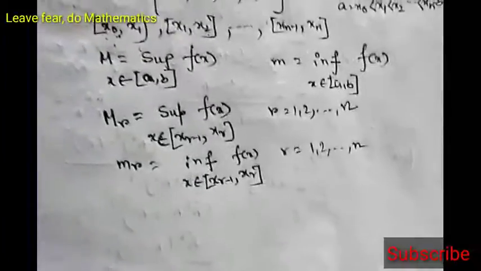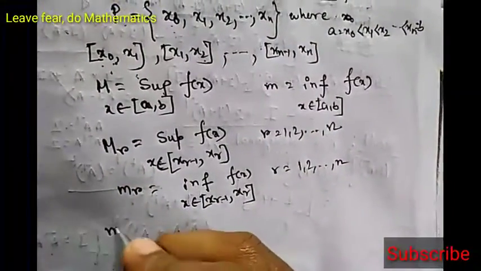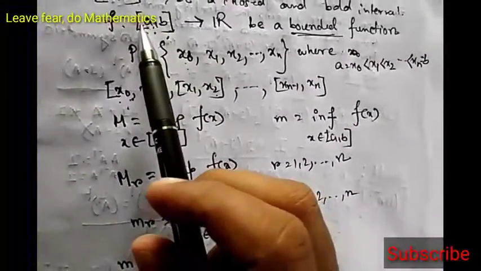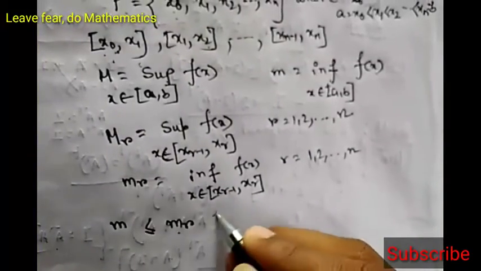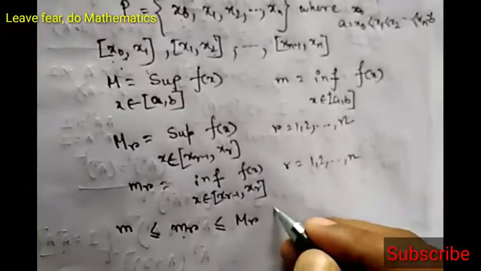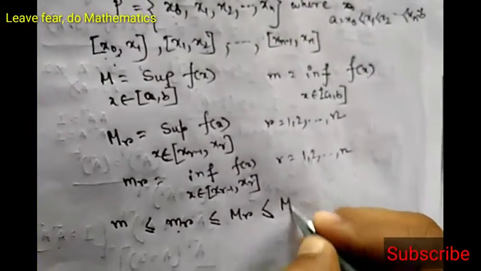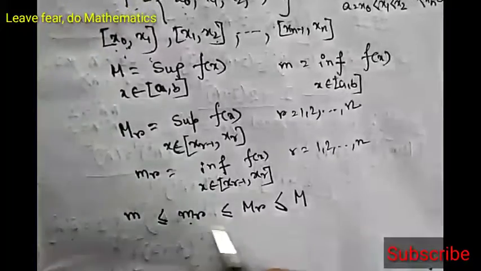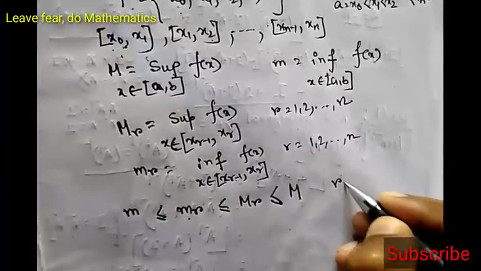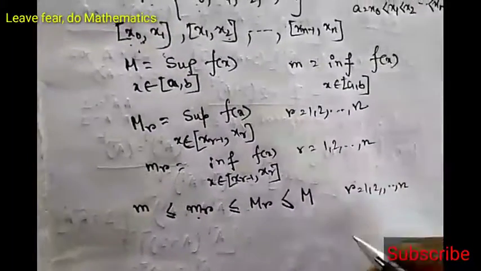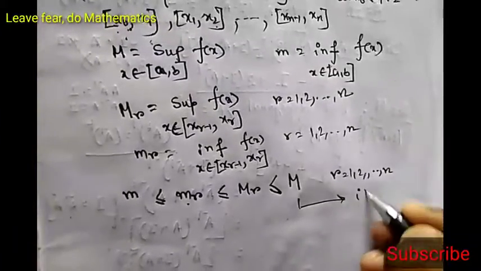Obviously, the infimum in the whole interval, that is small m, will be less than or equal to the infimum in the subintervals, which will be less than or equal to the supremum in the subinterval, which will be less than or equal to the supremum in the whole interval. So this inequality is valid, where r runs from 1 up to n. Suppose this is our equation 1.